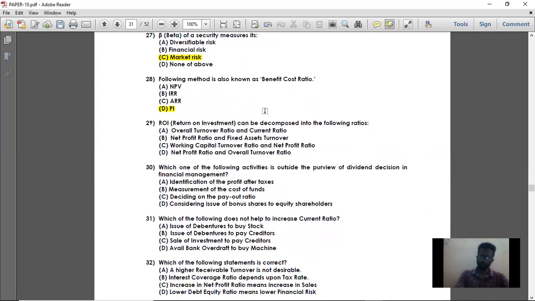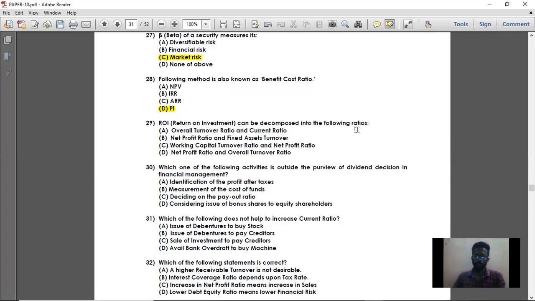Next, question number 29. Return on investment can be decomposed into the following ratios. See, what is the formula for return on investment? Total return divided by investment into 100. That is the formula for return on investment. So it can be divided into two formulas. What are the two formulas? Net profit ratio into asset turnover ratio or overall turnover ratio. What is the formula for net profit ratio? Net profit divided by sales. And what is the formula for overall turnover ratio? Sales divided by total capital or total investment. So net profit divided by sales into sales divided by total investment.